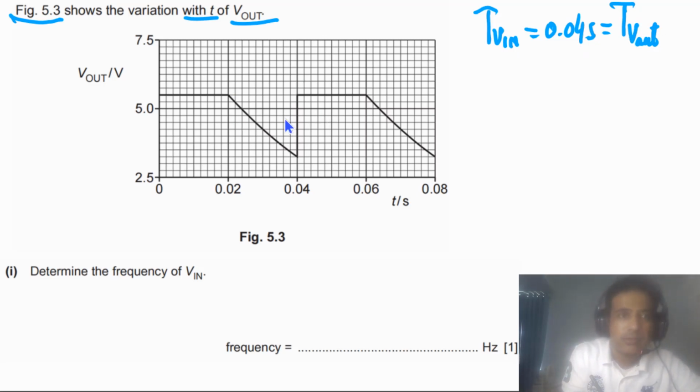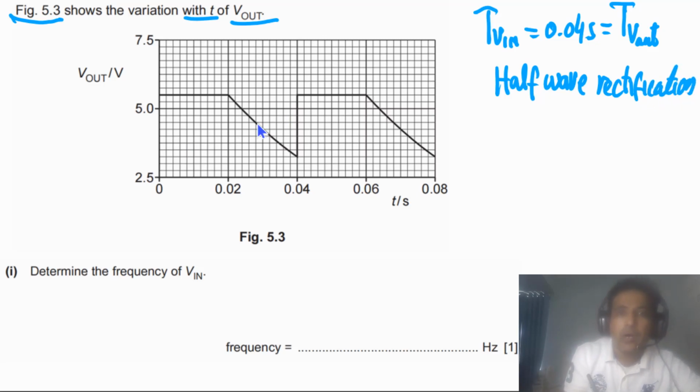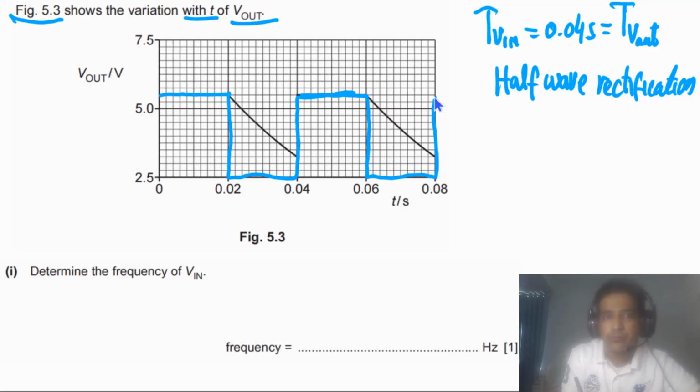Let me explain this one in a proper way. This is half wave rectified. So this is half wave rectification because we are using a single diode. This is the first thing we need to understand: how a half wave rectified signal will look. So this is how a half wave rectified signal will look. Let me draw with this color. So this is the half wave rectified signal. We can also draw the blue line here. So this is our half wave rectified signal.